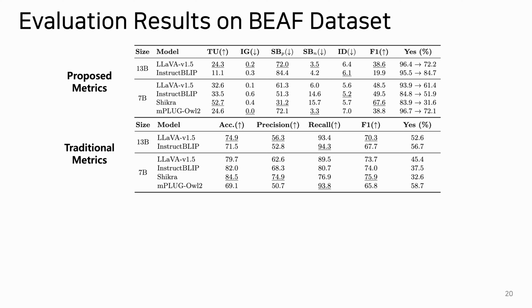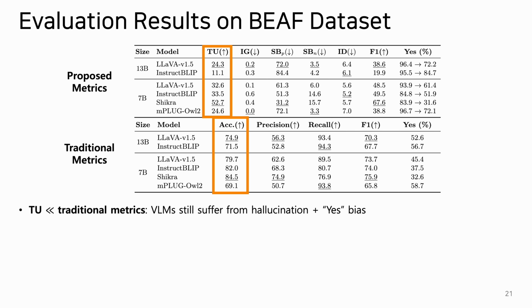We evaluate recent VLMs on our BEAF dataset with the proposed metrics and traditional metrics. When comparing the TU scores with traditional metrics, TU scores are significantly lower. This indicates that, despite achieving high accuracy, VLMs still suffer from hallucinations, largely due to a yes bias in their responses. It also suggests that previous text axis-only evaluations may have included hallucinated answers.